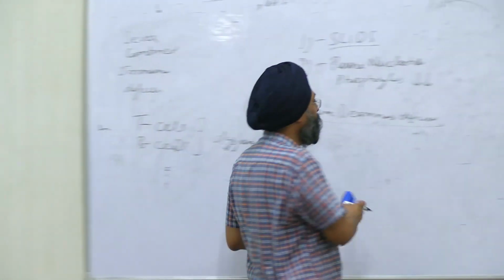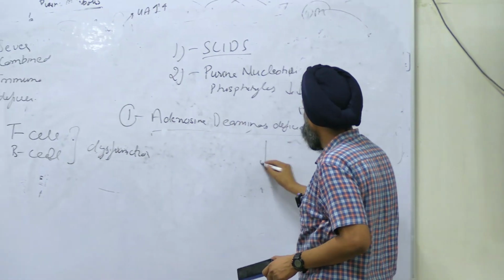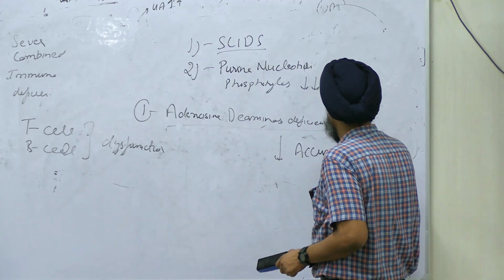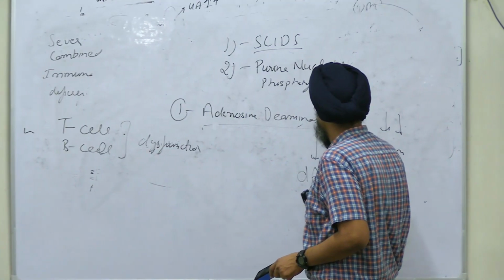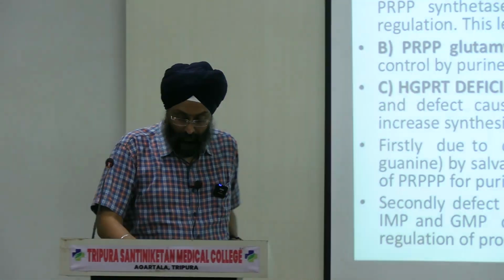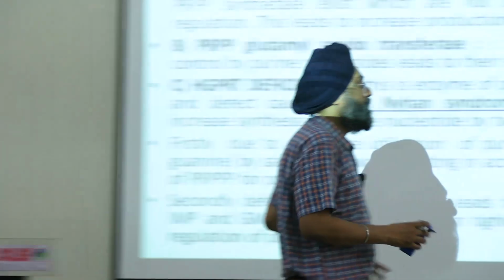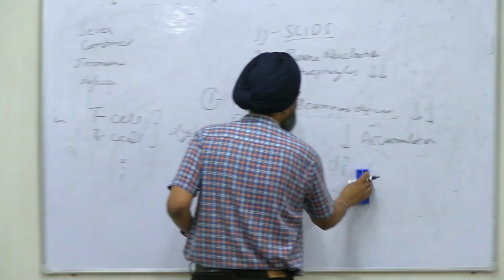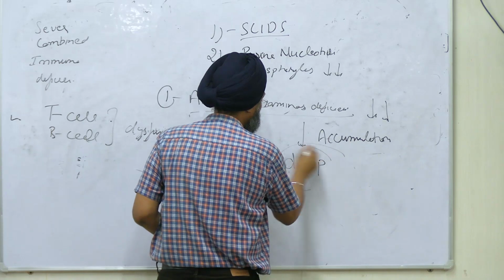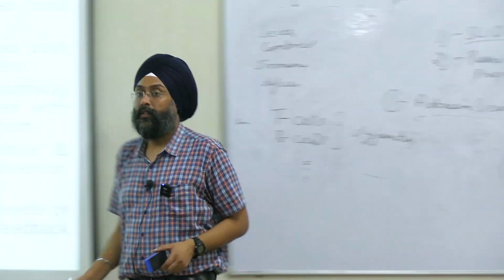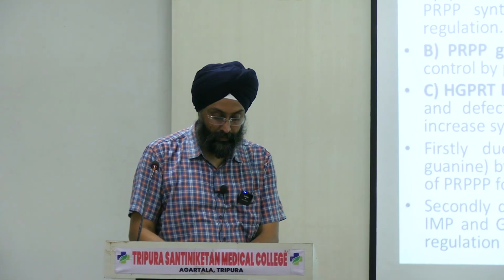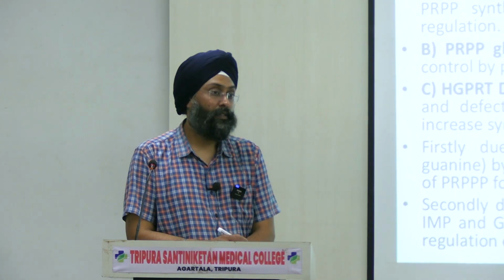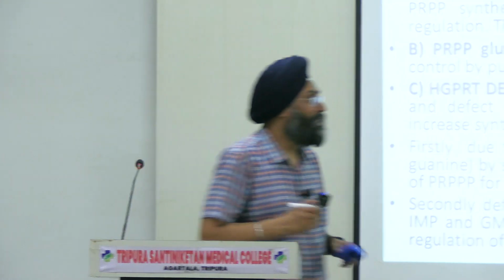The deficiency of this enzyme will lead to accumulation of deoxy ATP, sorry, deoxyadenosine triphosphates. So what will happen? Any guesses? I'll give a hint now. Deoxy ATP. Any guesses? And it is an inhibitor of enzyme